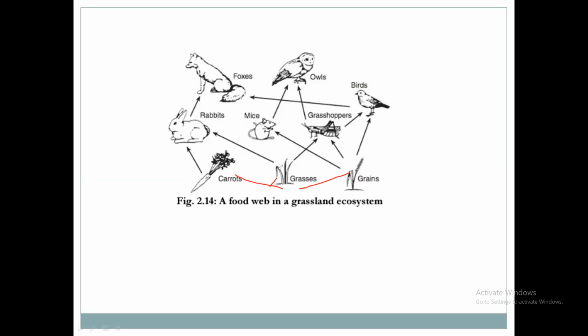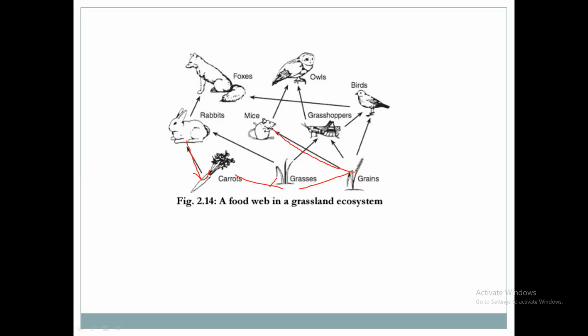That will be consumed by primary consumers. Primary consumer कोण आहेत? Rabbit. Rabbit will consume this carrot. Arrow इथे दाखवले पहा. Mouse will consume these grains, the grains of different types.